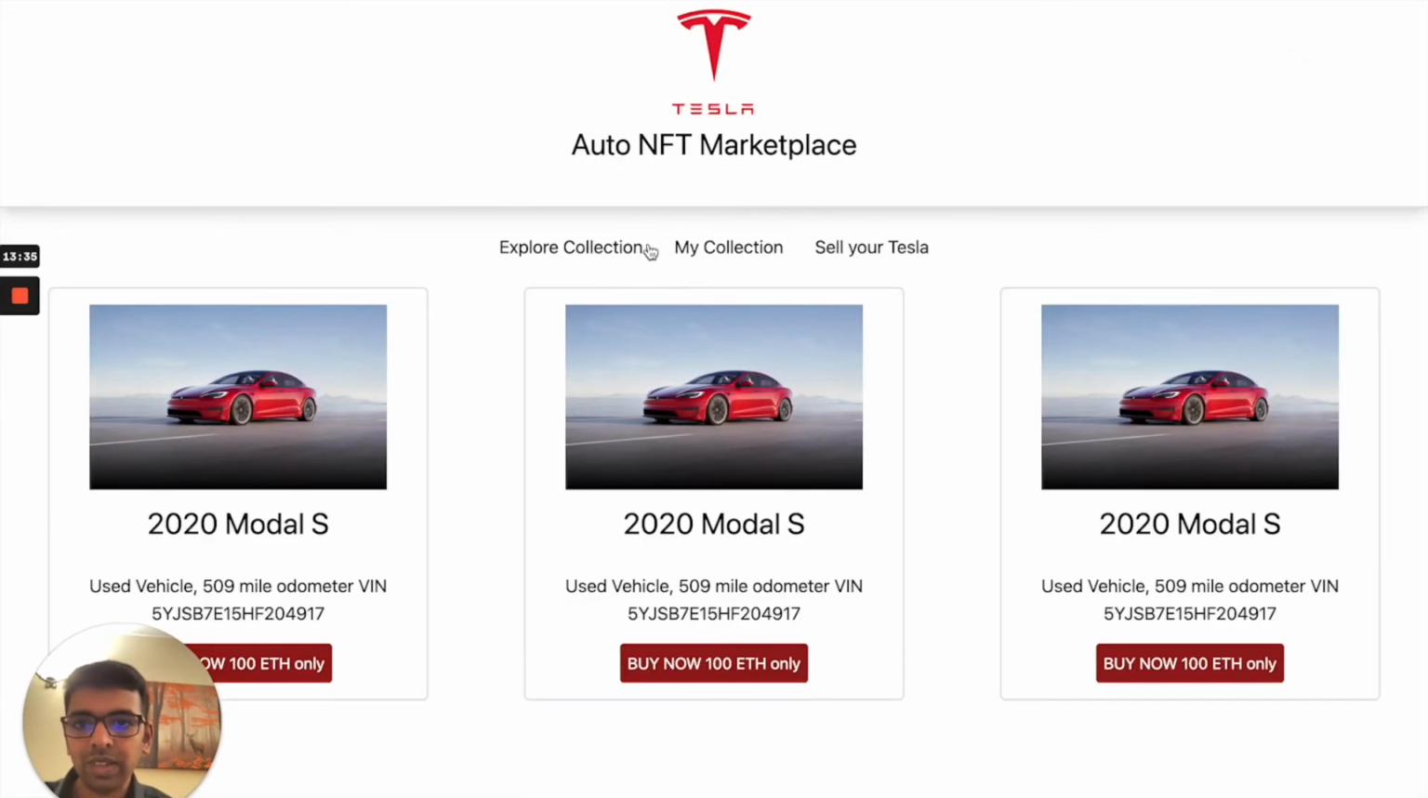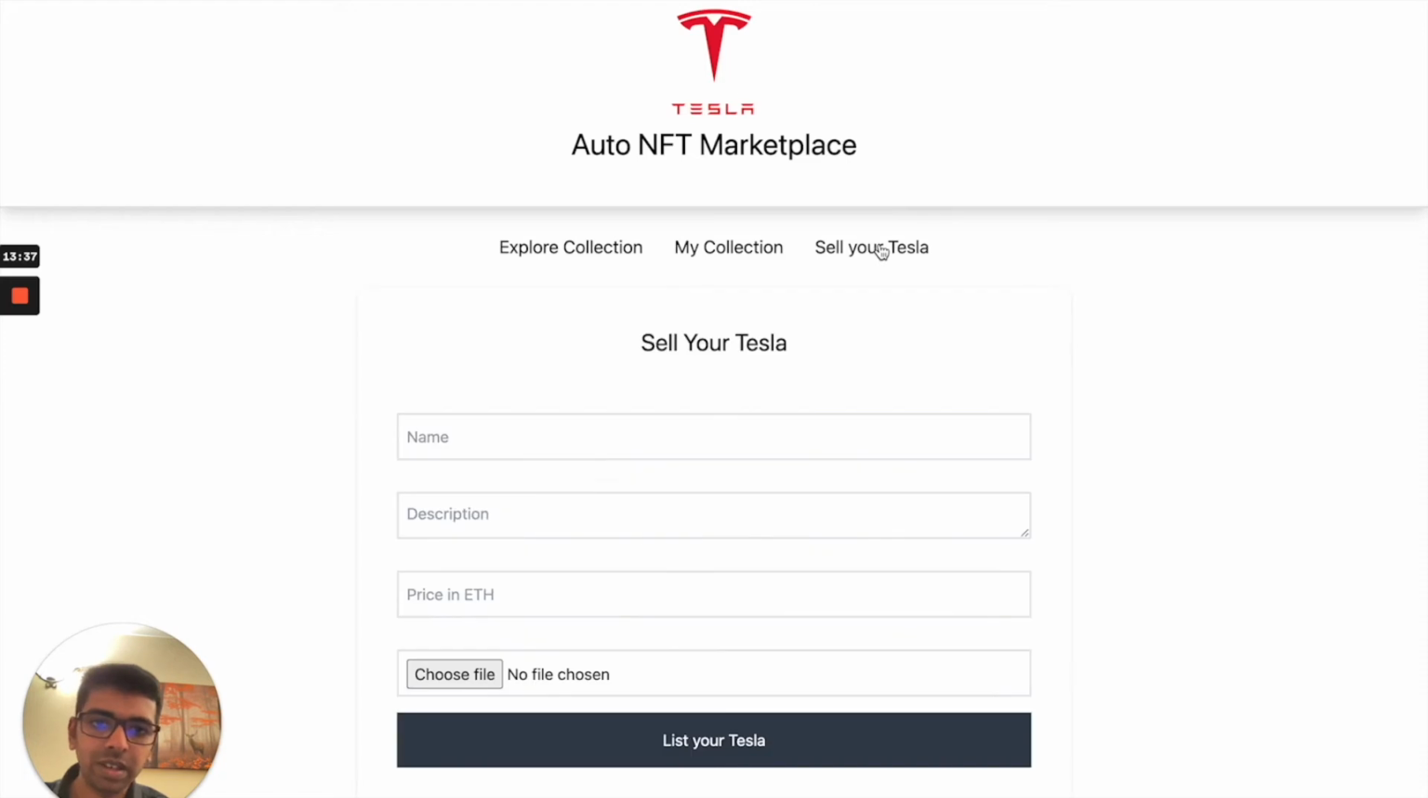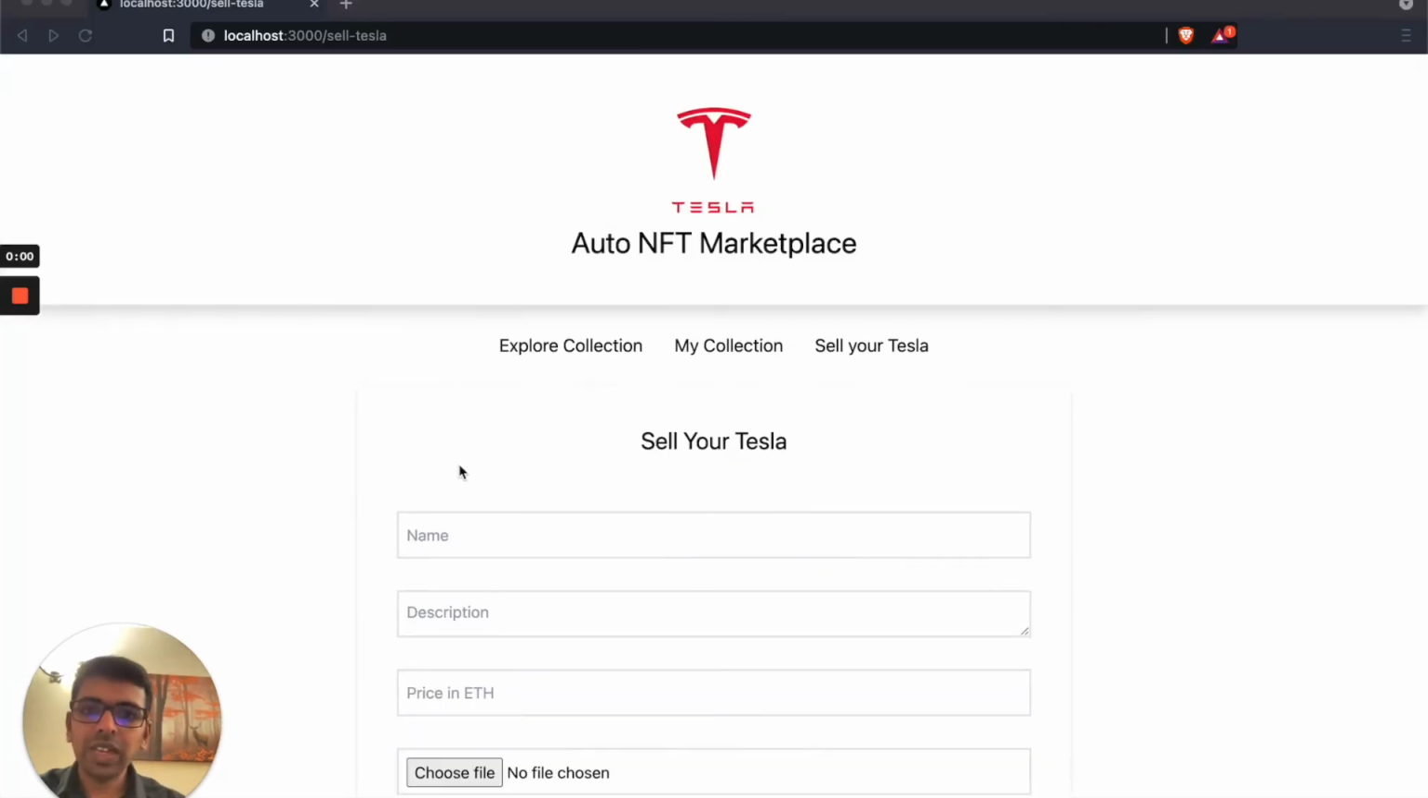This pretty much covers all the scenarios for our marketplace. So we have the Explorer collection, we have the My collection and the function for that. And now that the contract is completely ready and the UI is ready, let's start working on connecting that contract and UI to our local blockchain.